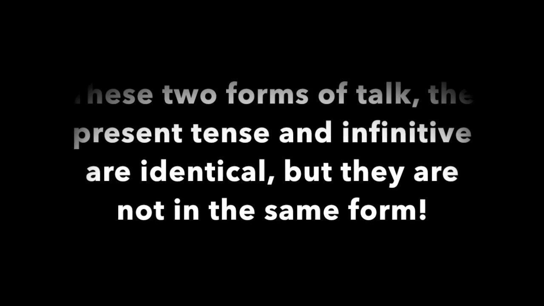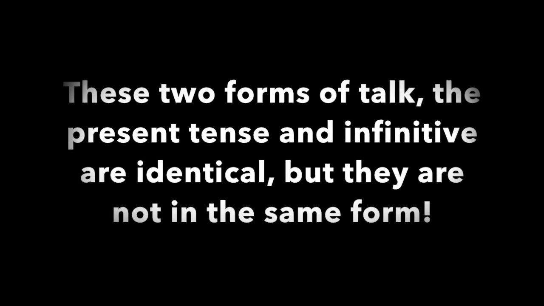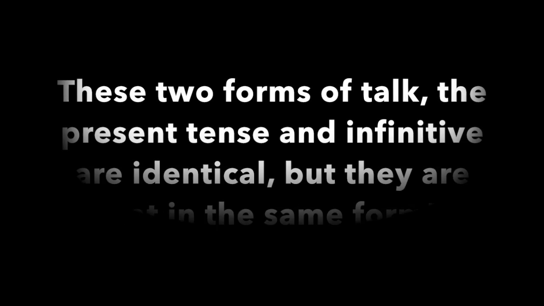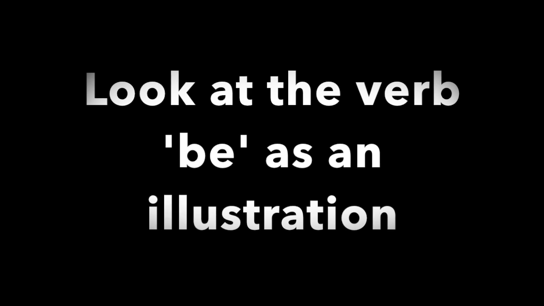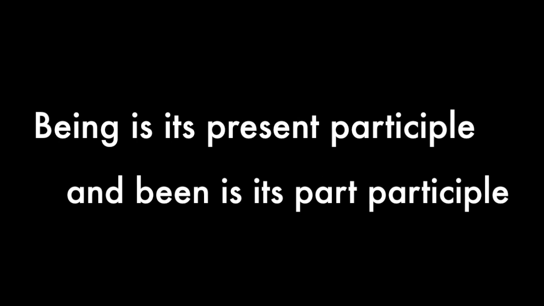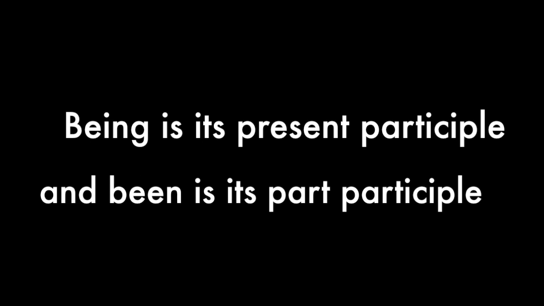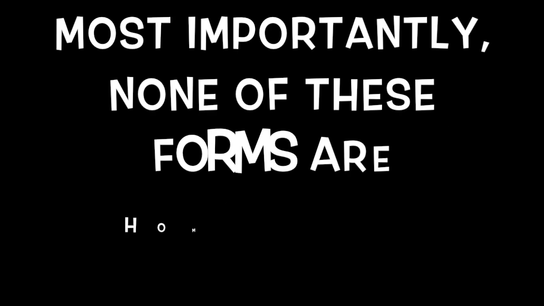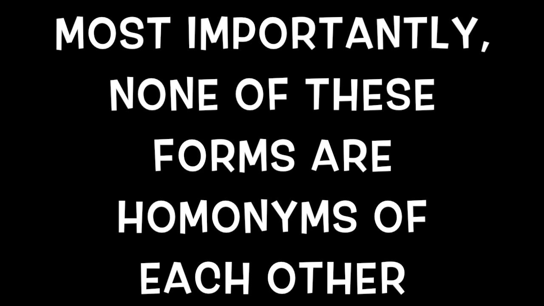These two forms of talk, the present tense and the infinitive, are identical, but they are not in the same form. Look at the verb be as an illustration. What are its forms? Be is its infinitive. Is, are, and am are its present tenses. Was and were are its past tenses. Being is its present participle, and been is its past participle. Most importantly, none of these forms are homonyms of each other.